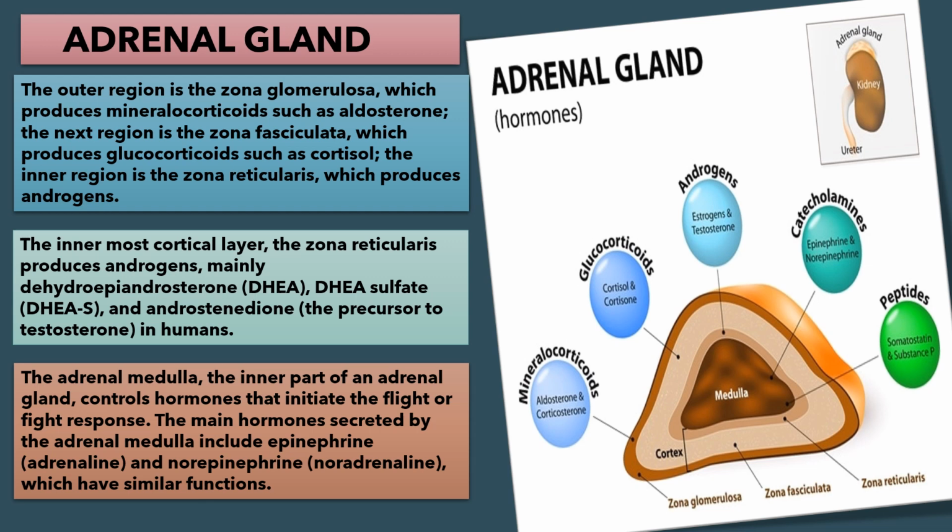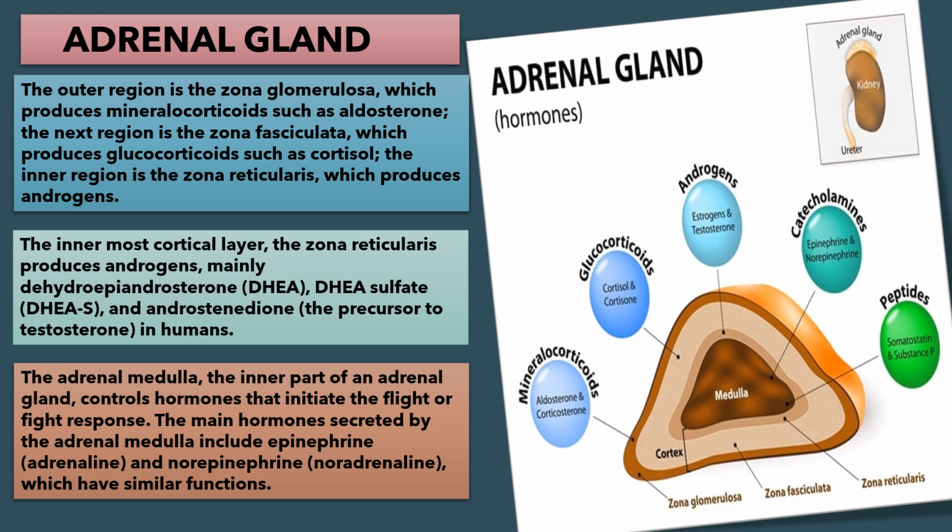Now the adrenal medulla, the inner part of an adrenal gland, controls hormones that initiate the fight or flight response. The main hormones secreted by the adrenal medulla include epinephrine, that is adrenaline, and norepinephrine, that is noradrenaline, which have similar functions. Now you can see from the diagram, the middle triangular brown colored portion, that is called the adrenal medulla of the adrenal gland,